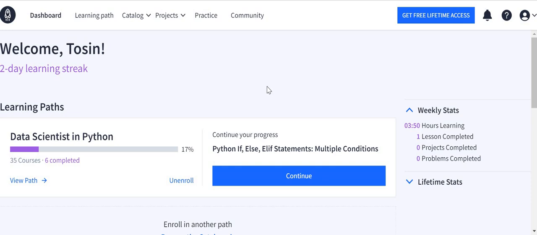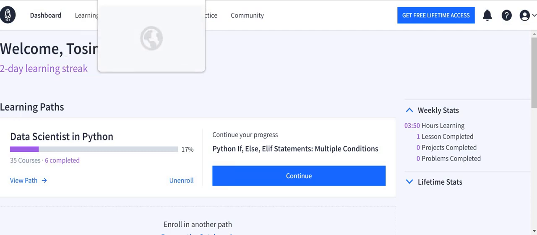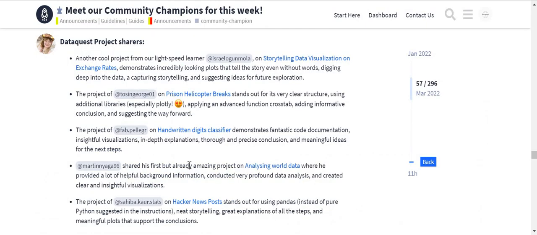Your project will also be featured in the weekly newsletter. Let me just show you what I mean. This was my first ever project, the Prison Helicopter Breaks project. They highlighted it as a really good project, and they also shared it in the weekly newsletter.